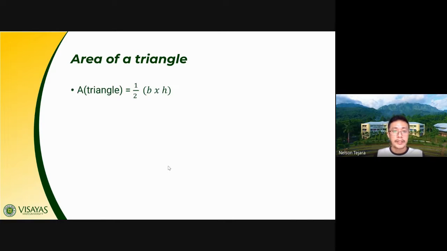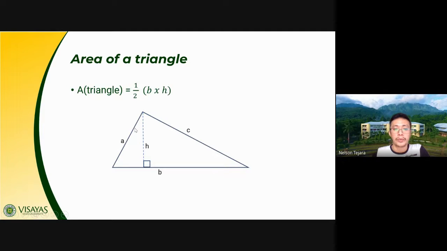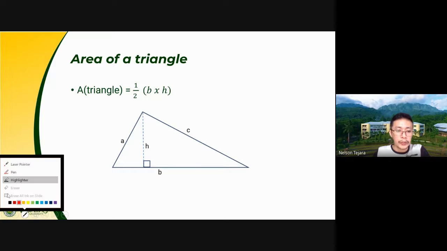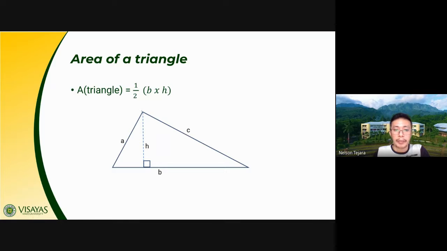So we have here, class, the area of a triangle. Very basic. We have the formula of 1/2 times base times height, or we could further simplify, class, as base times height divided by 2. Your height, class, is a perpendicular line drawn to the base of your triangle.